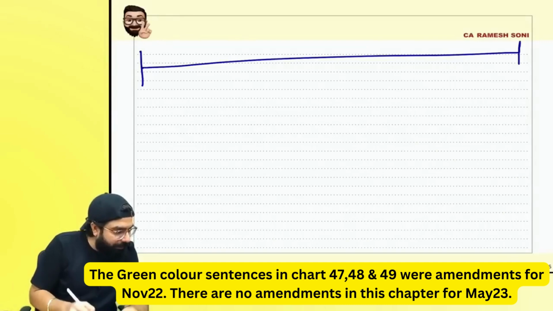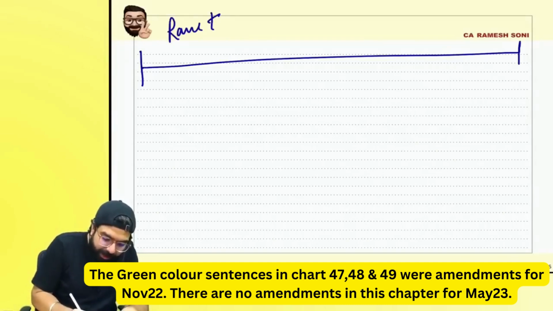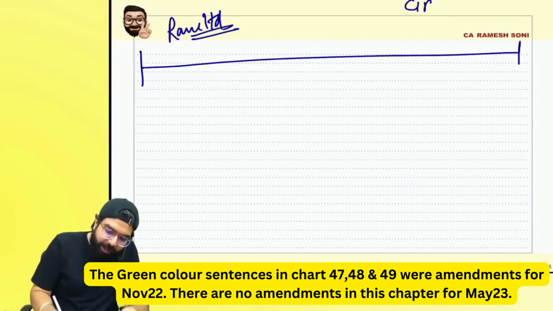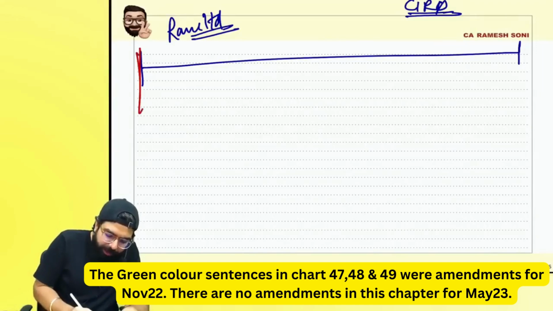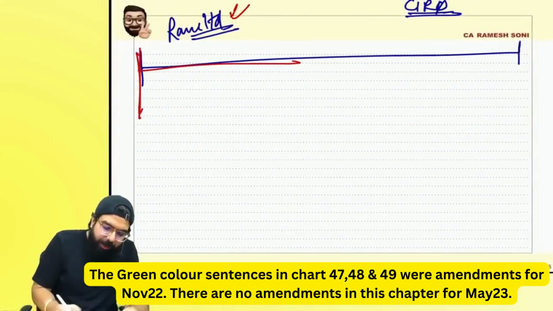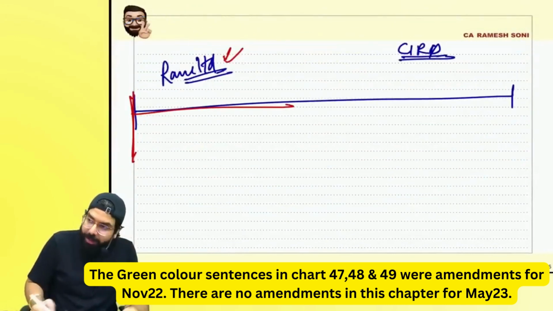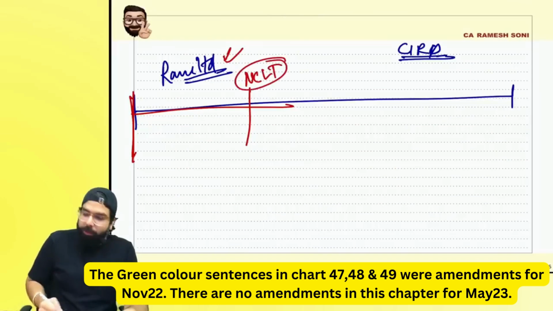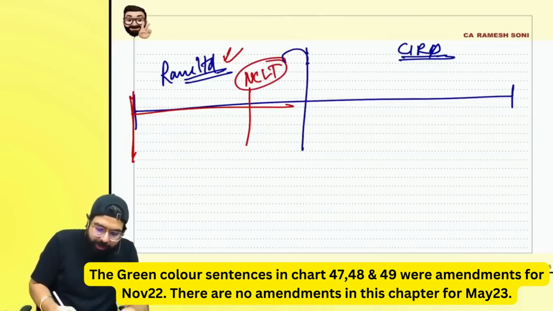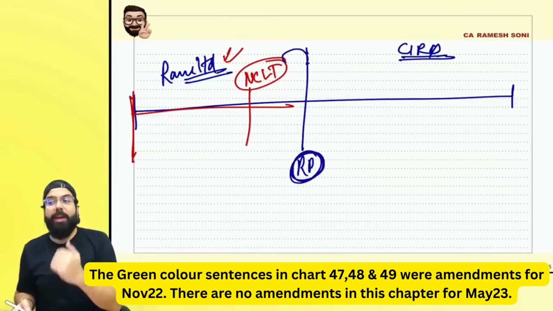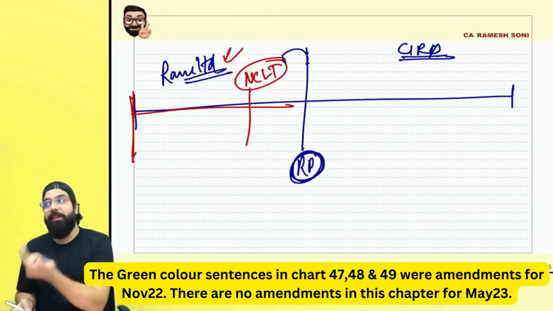Supposing there is a company, Ram Limited, which is undergoing corporate insolvency resolution process. What will happen in this scenario? Supposing they were not able to pay their creditors, and hence the creditors went to NCLT and said, sir, please close this company. So the NCLT appointed one resolution professional, saying, please see how we can revive the company.